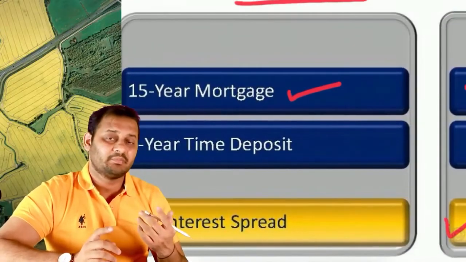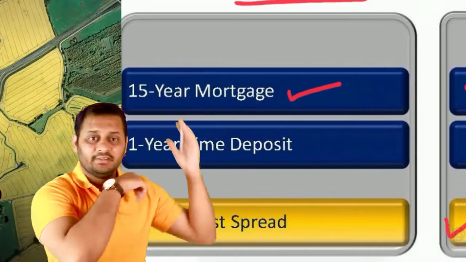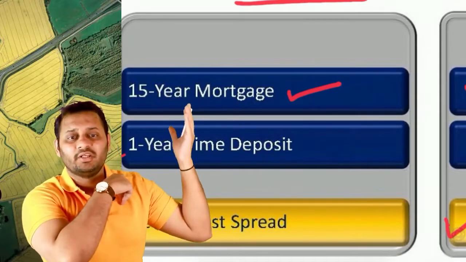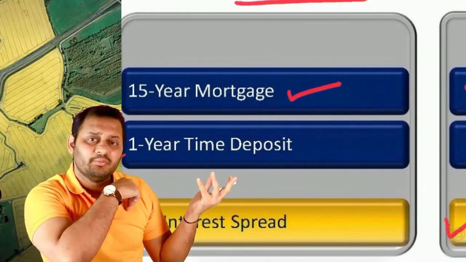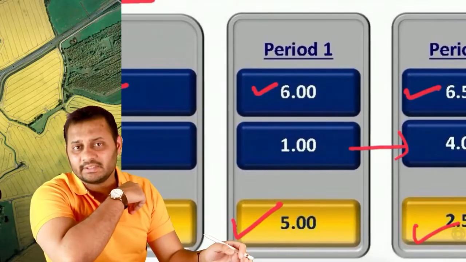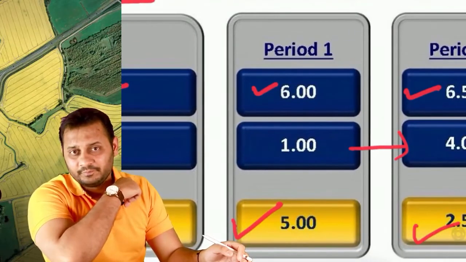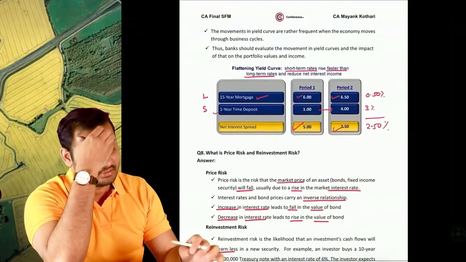In basis risk, the basis is also different, LIBOR, MIBOR and so on. In this case, it can be the same. LIBOR on the 15-year mortgage, LIBOR on the 1-year time deposit. Both can be on LIBOR, but because the maturity is different, the interest rates are different in that case. Okay, and this is called yield curve risk.